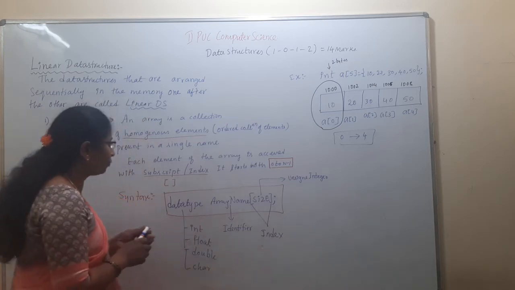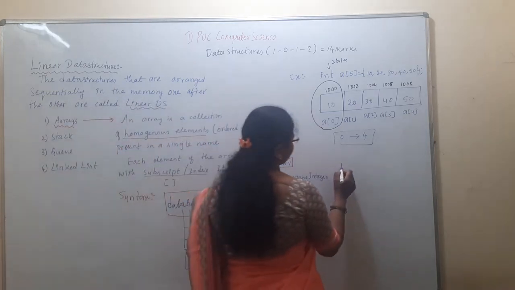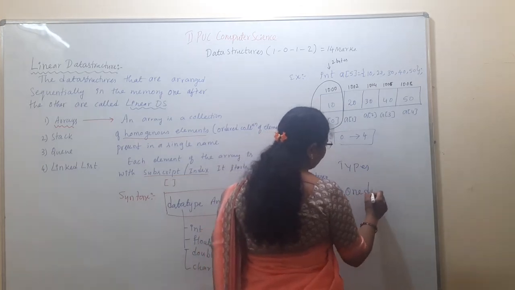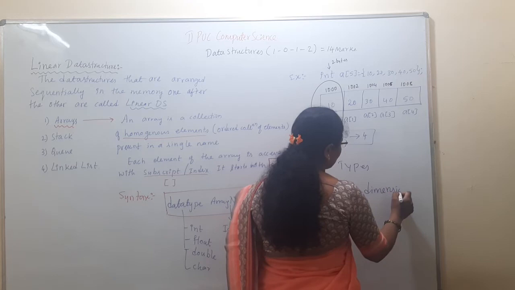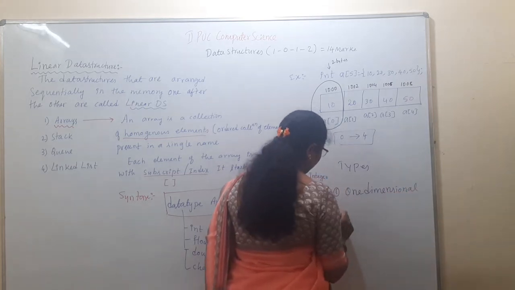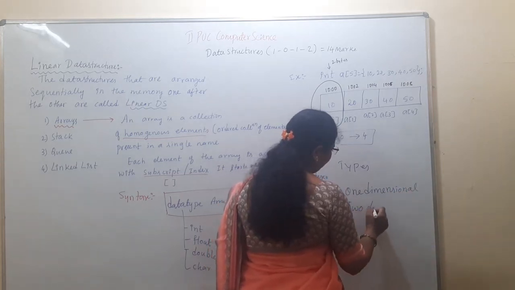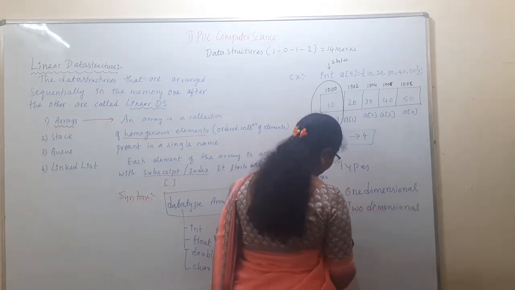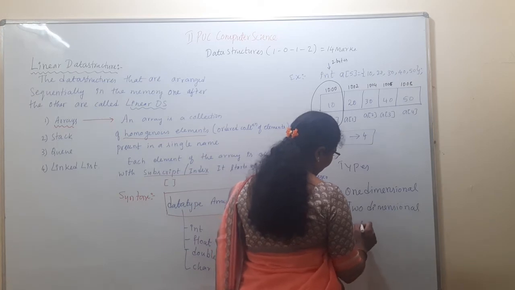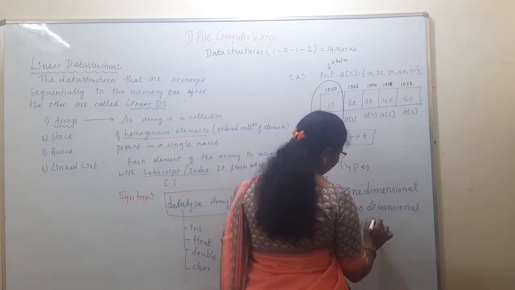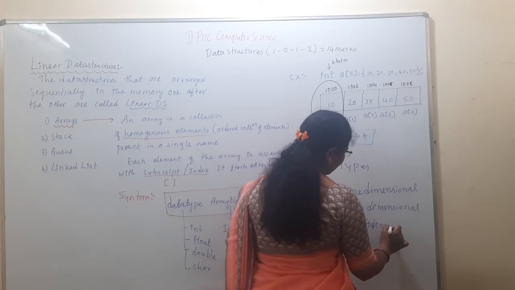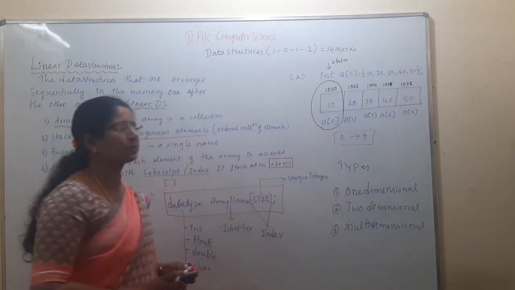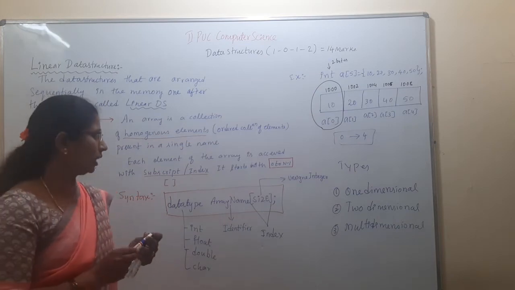Then what are the types of array? First, one-dimensional array. Second, two-dimensional array. And the third one is the multi-dimensional array. What is a one-dimensional array? An array with only one subscript is called a one-dimensional array.